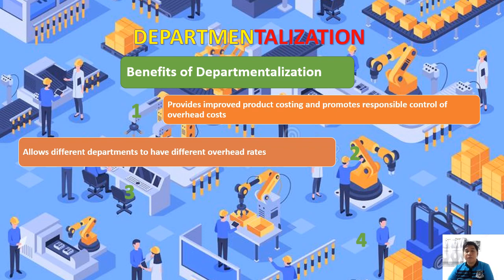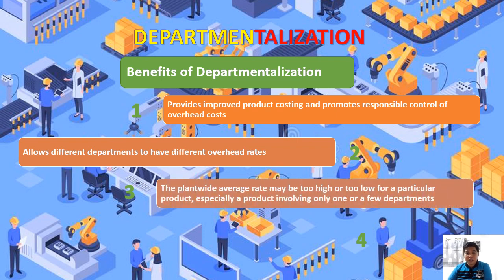At isa sa mga benefits of using departmentalization, may laya yung producing department na mag-select ng appropriate overhead rate nila para naman mas relevant yung ating predetermined rate on each producing department. So number 3, the plant-wide average rate may be too high or too low for a particular product, especially a product involving only one of two or few departments.